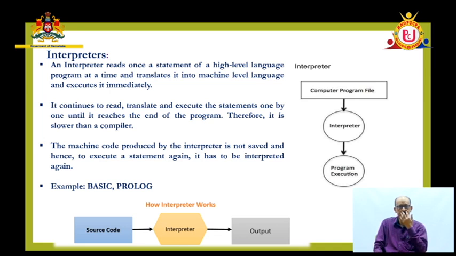In this interpreter, you have a source program, the interpreter is there, and execution of the program happens immediately after that. No object code is generated by the interpreter. Every time the translation takes place, line by line, statement by statement. Compiler is not like that. One entire program is translated into machine language and that code can be used for execution. But in the case of an interpreter, for every execution you must have an interpreter and the source code. With a compiler, the object code alone is enough.